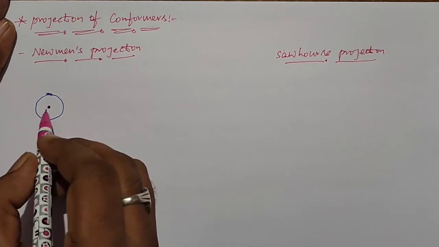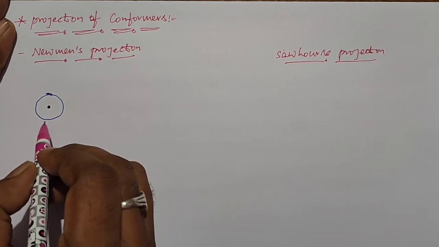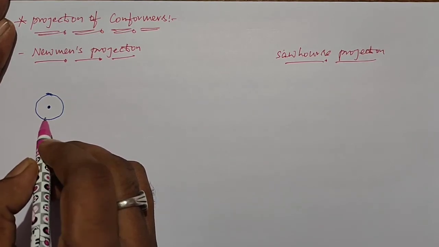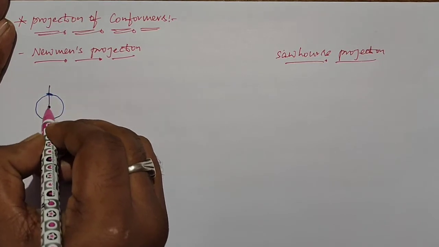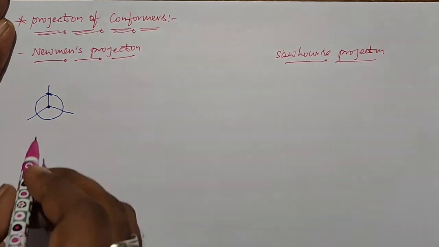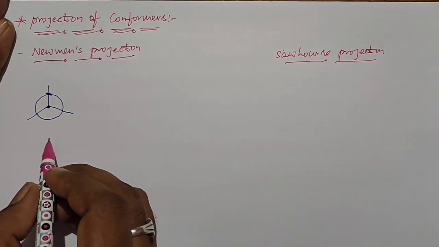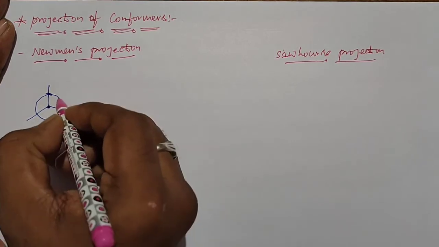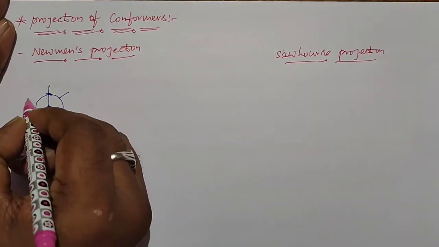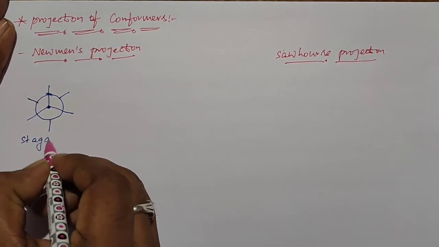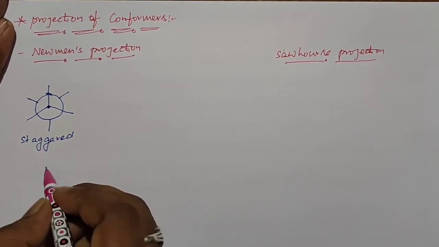The bonds attached to the front carbon are shown by straight lines drawn from the center of the circle, and the bonds attached to the back carbon are represented by lines joined to the circle. This is Newman's projection for the staggered form.